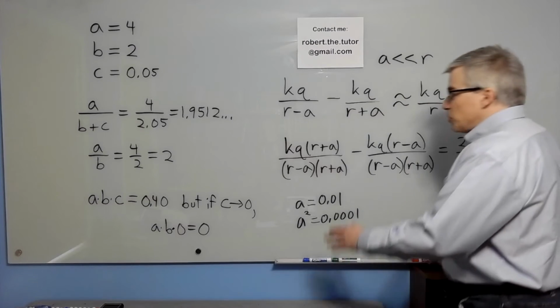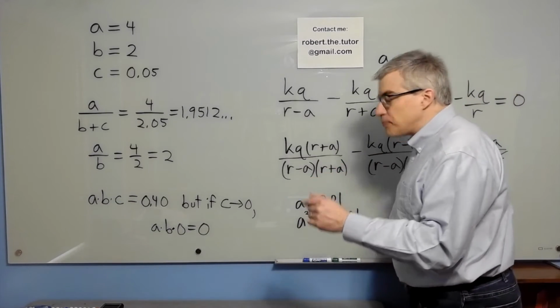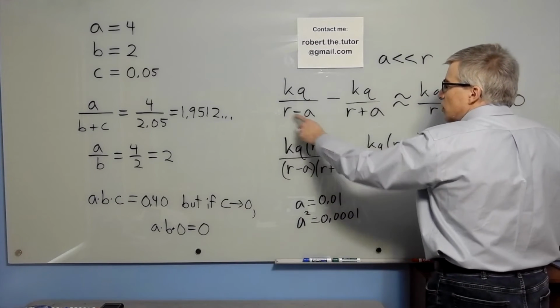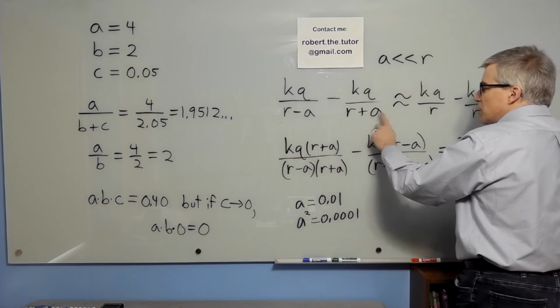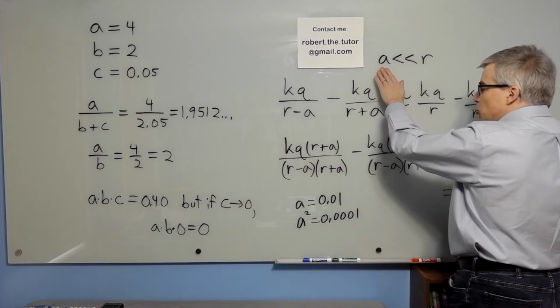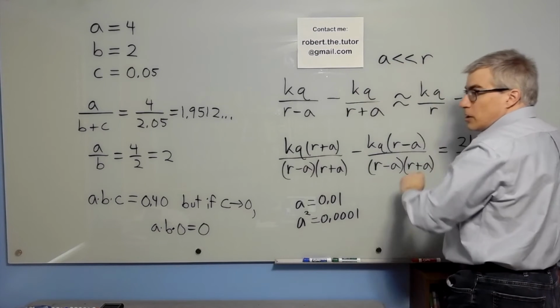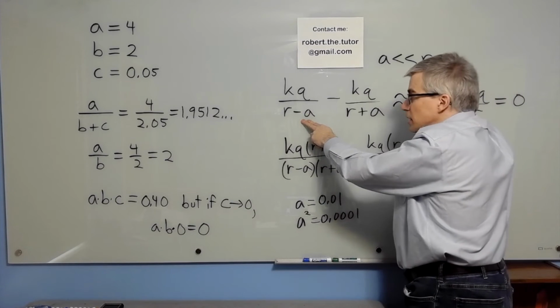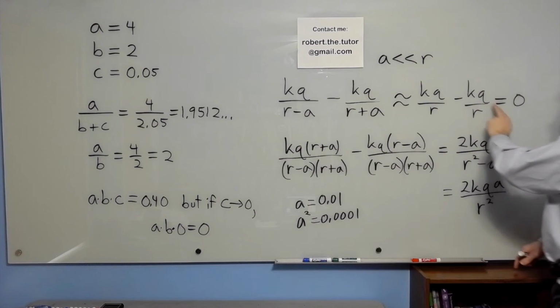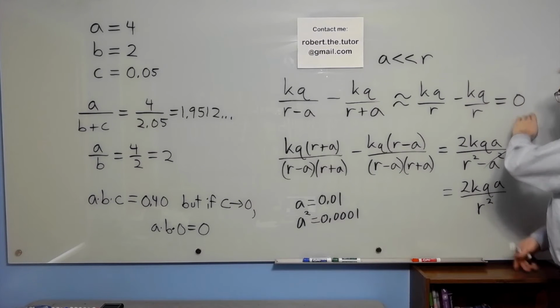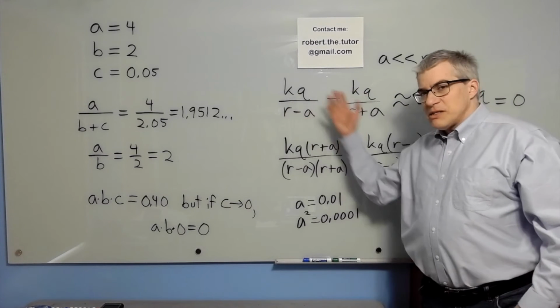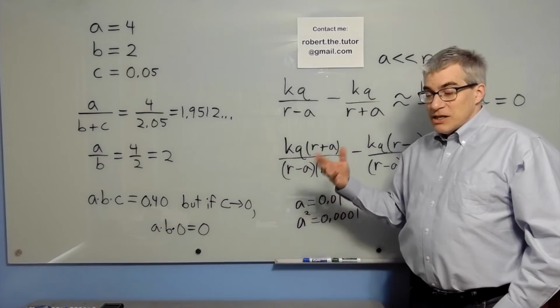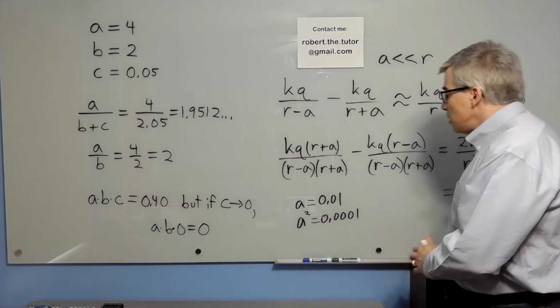Let's look at an example where you can't quite ignore it. kQ over (R minus A) minus kQ over (R plus A). And the idea is A is some quantity that is much smaller than R. So normally you'd think, oh, let me just erase the A and say kQ over R minus kQ over R, but that gives us 0. I'm trying to estimate how big something is. I know it's small, telling me it's 0 is not helpful.